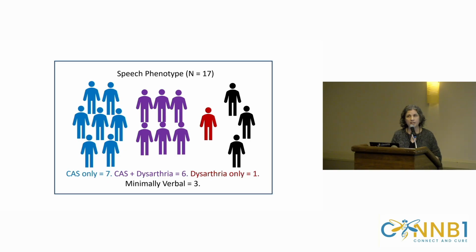And then the speech phenotype, I think this was the most interesting finding. So everyone, the 14 individuals we were able to test and make a differential diagnosis, met criteria for at least one motor speech disorder. So 7 had apraxia, 6 had both apraxia and dysarthria, and 1 child had just dysarthria. So that's a very high rate of this rare motor speech problem.